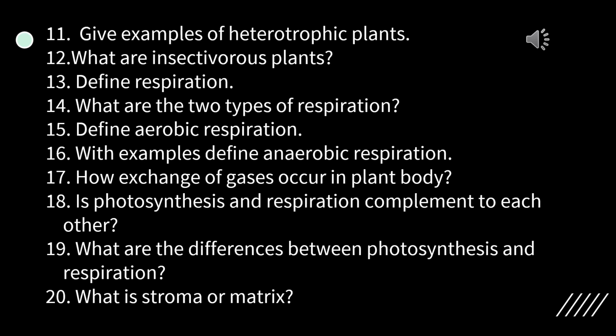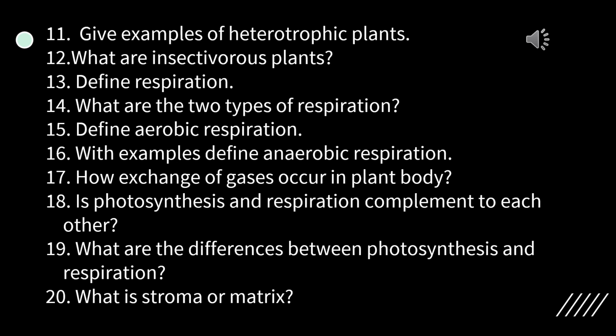Second, photosynthesis requires sunlight and thus can take place only during the day. But sunlight is not necessary in case of respiration, and hence it takes place throughout the day and night. Number 3. Energy for the process is obtained from sunlight and is converted into chemical energy of food in case of photosynthesis. Energy is liberated during the process in the form of ATP, that is adenosine triphosphate, in case of respiration.